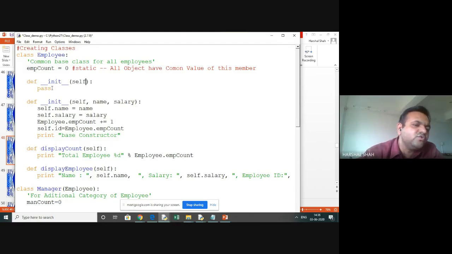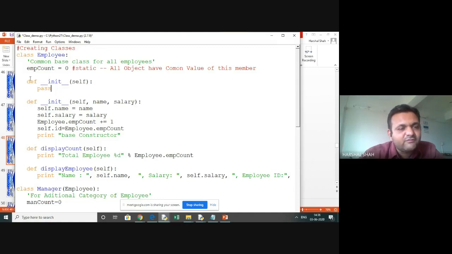And I don't want to do anything, but I need to create this as a basic constructor. So I will write here pass. Now you can understand very properly in the example what pass does. Pass does nothing actually, but you have to write something over here. You cannot leave the body empty because of the Python structure. So you need to write pass to do nothing.